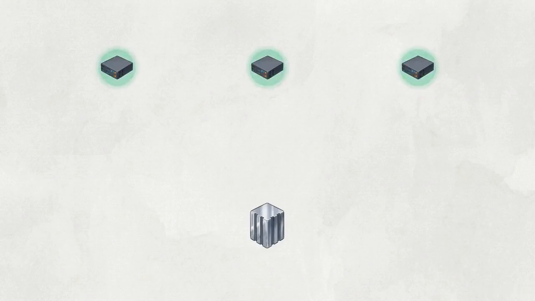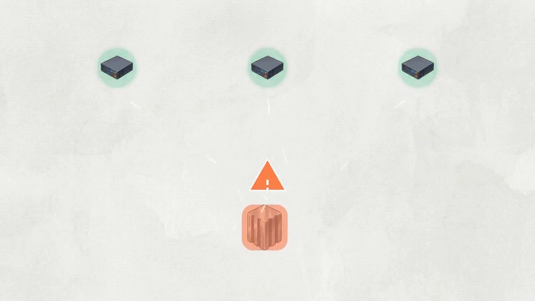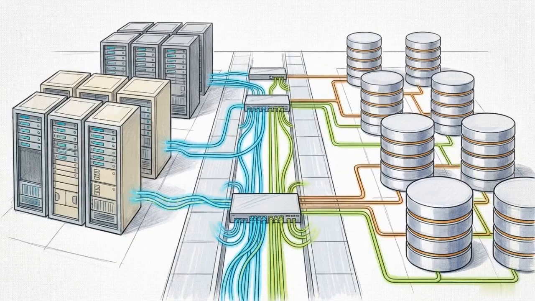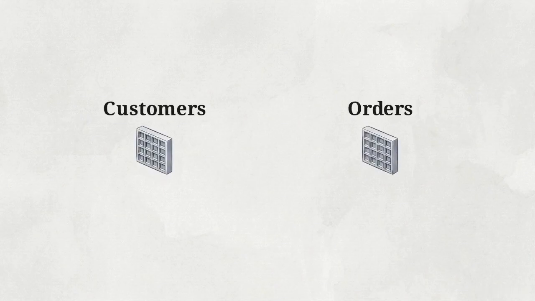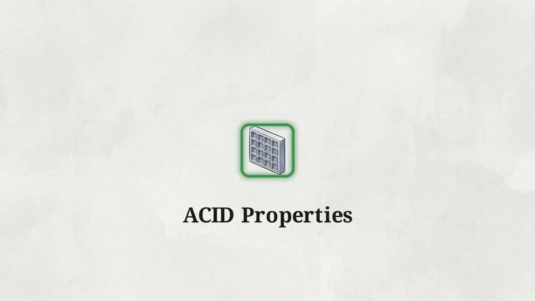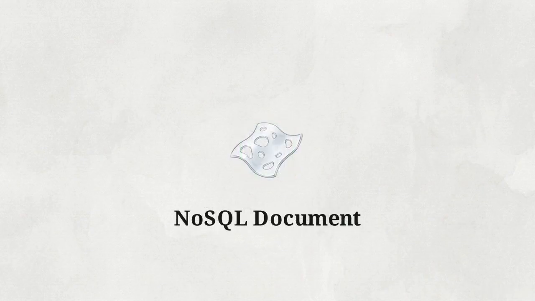Even with a stable web tier, a system remains vulnerable if every application server is fighting for the attention of a single congested database. We must decouple the data tier from the application logic, allowing the database to scale on its own independent infrastructure. Relational databases, or SQL, use a rigid table structure. This architecture is designed for complex join operations, allowing the system to merge disparate datasets, like customers and orders, with mathematical precision. SQL is the requirement for financial transactions, where ACID properties are mandatory. It ensures that every step of a transaction succeeds, or the system rolls back, locking the state to prevent data corruption.